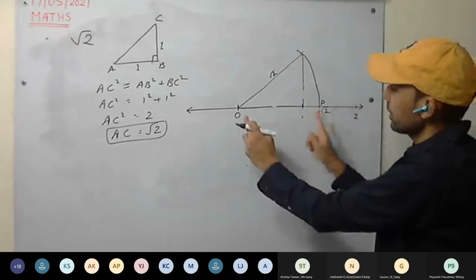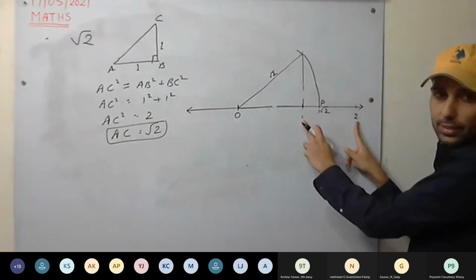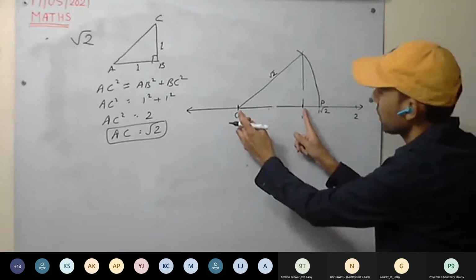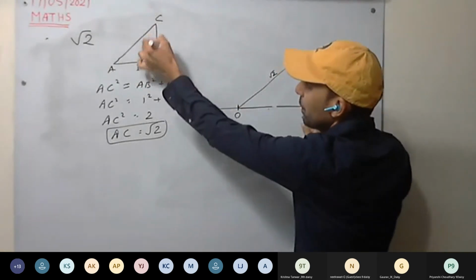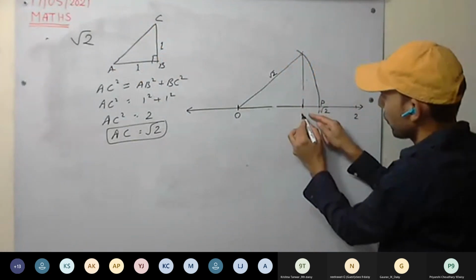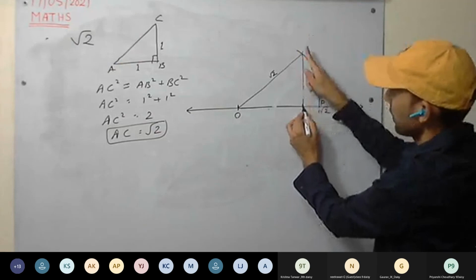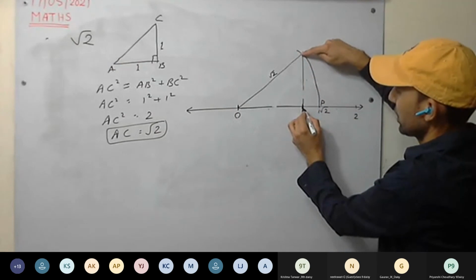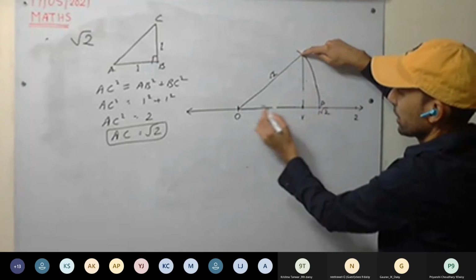Draw the number line. Mark the points 1 centimeter, 2 centimeter. Now this is 1 centimeter. Now this BC will be making again 1 centimeter. So at 1, make a perpendicular and cut 1 centimeter from this one. So this length is 1 centimeter, this length is 1 centimeter.